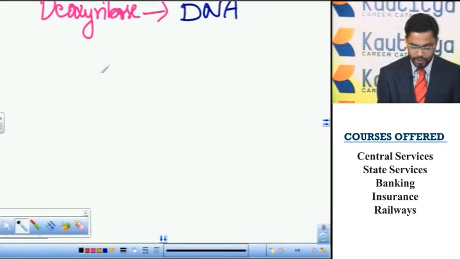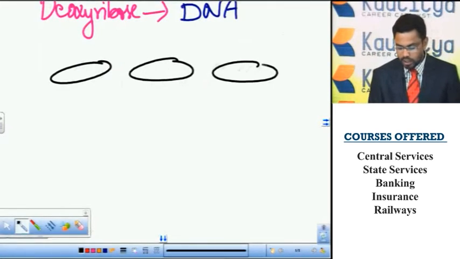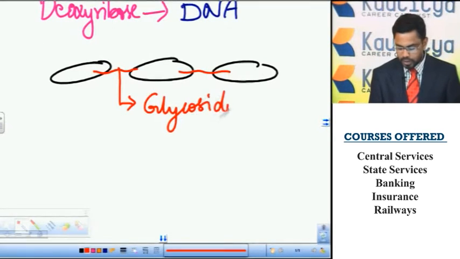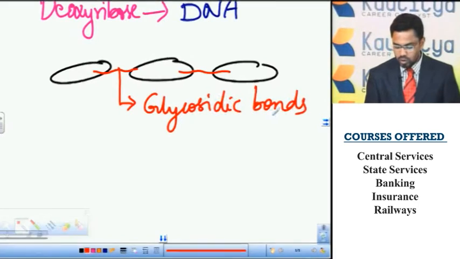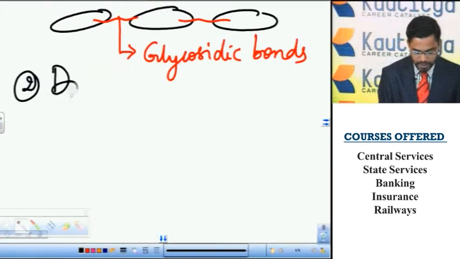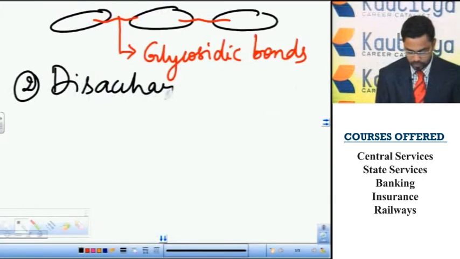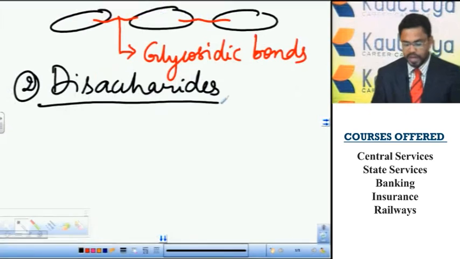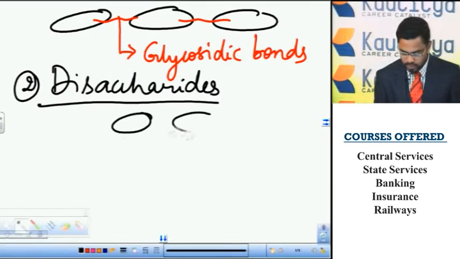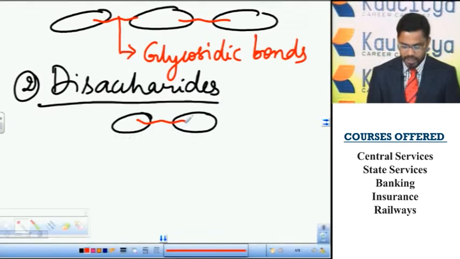So these monosaccharide units, say this is a monosaccharide and this monosaccharide, are linked by glycosidic bonds. The monosaccharide units are linked by glycosidic bonds to form a chain. They are called polysaccharides. Let us say disaccharides. Here di means two, saccharon means sugars. So the two sugar units are linked by a glycosidic bond, thereby it forms a disaccharide.